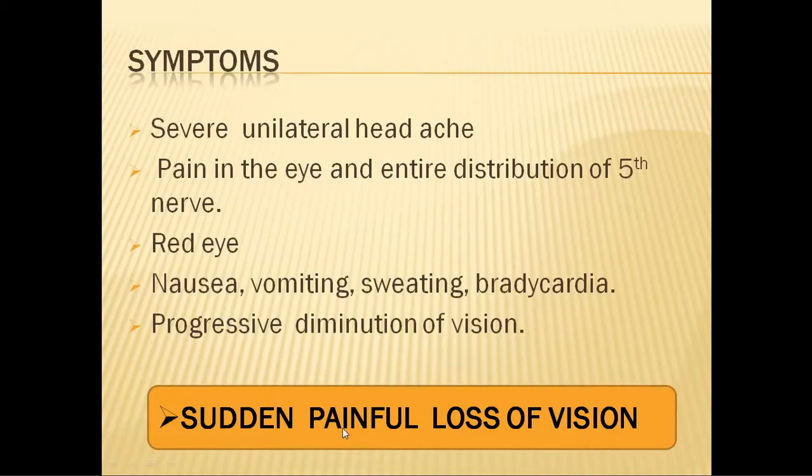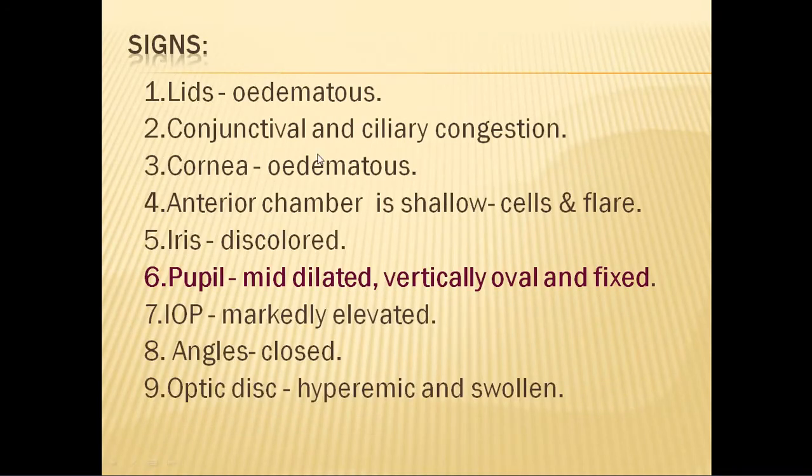And there is a sudden painful loss of vision. This is a very, very, very important symptom. So there is red eye, sudden loss of vision, and severe pain. We will see why this happens.